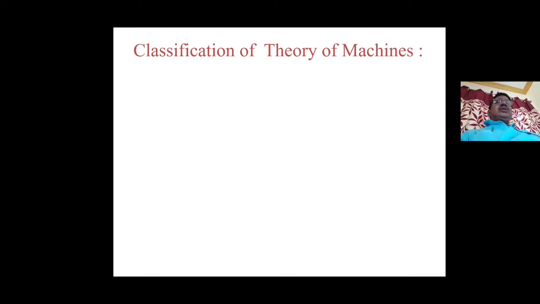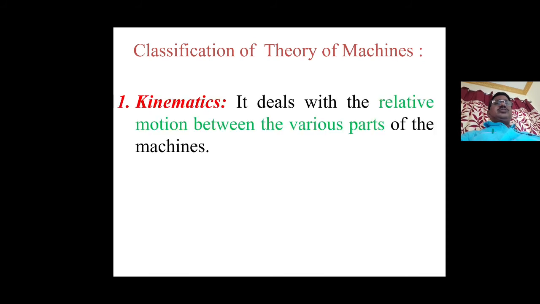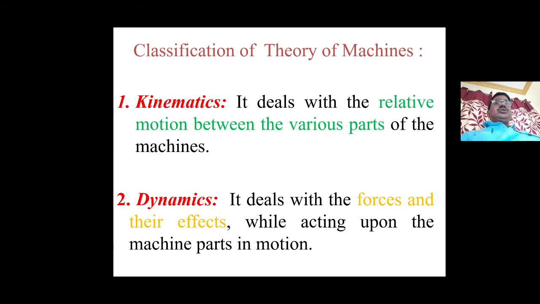Next is the classification of theory of machines, already discussed. Anyhow, once again, kinematics deals with the relative motion between the various parts of the machines, which was already studied. Next is dynamics. It deals with the forces and their effects while acting upon the machine parts in motion.